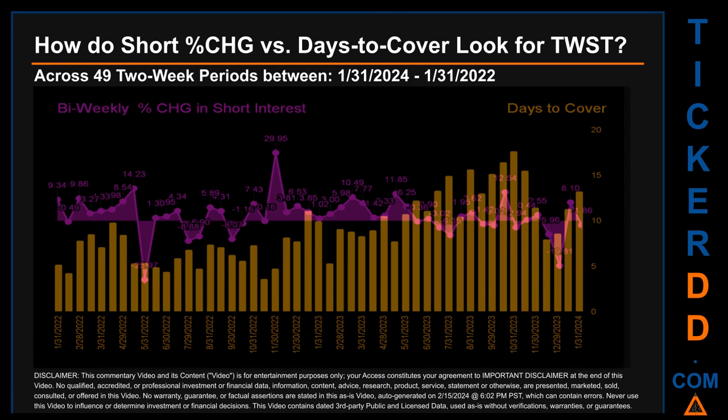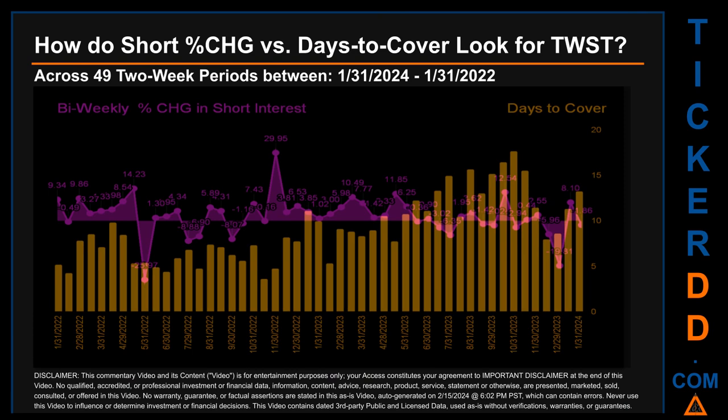Other interesting data points include: the largest percentage increase in short interest was 29.95%. It occurred once on November 30, 2022 settlement date. The largest percentage decrease in short interest found across those 49 2-week snapshots was minus 25.97%. It occurred once on May 31, 2022 settlement date.